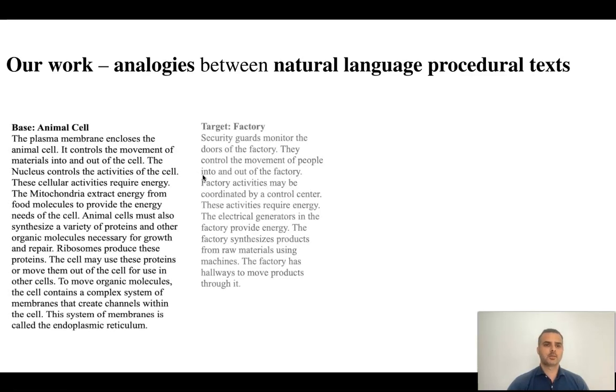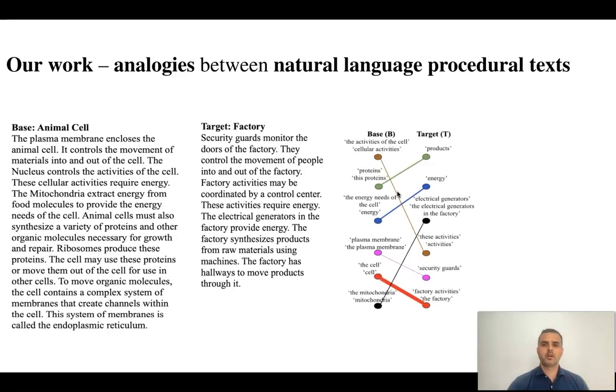In our work, we tackle a more realistic scenario where the inputs are natural language procedural texts. Here, for example, is a textbook analogy meant to teach students about the animal cell by analogy to a factory. And here is our algorithm's output. As we can see, our algorithm identifies the entities in both of the domains, which are clusters of noun phrases, and finds the mapping between the domains based on relational similarity. A relation should capture, for example, that the mitochondria provide energy to the cell, like the electrical generators provide energy to the factory. Note that the edge width represents the similarity between entities in the domains in terms of the roles they play in the text.